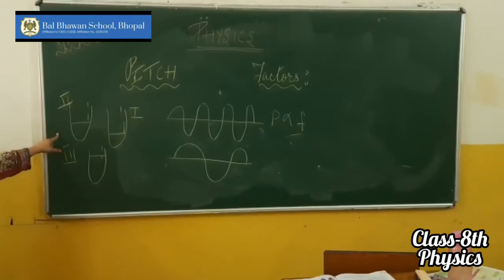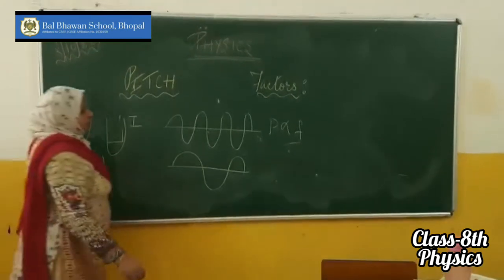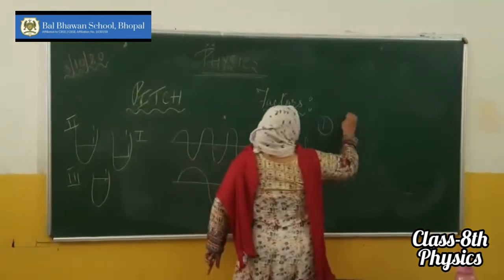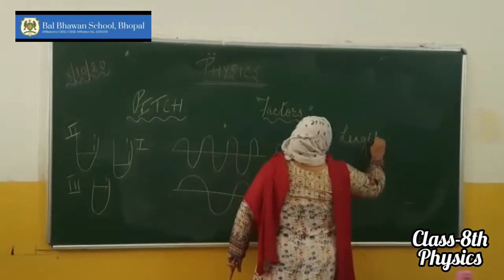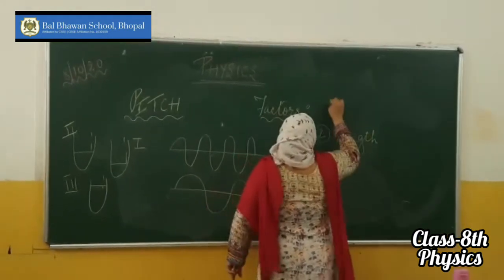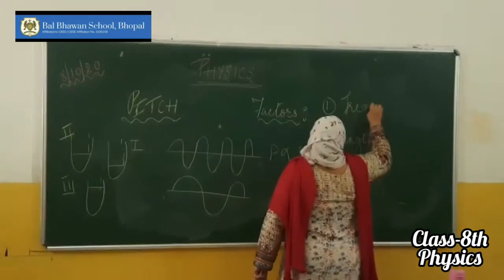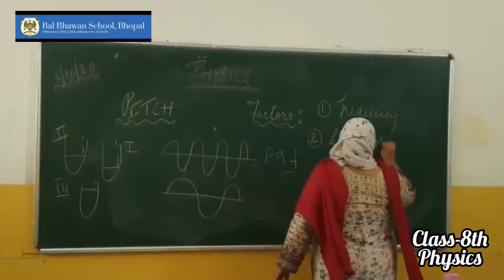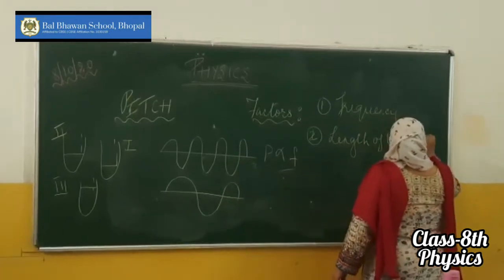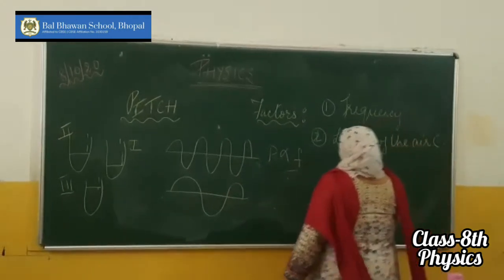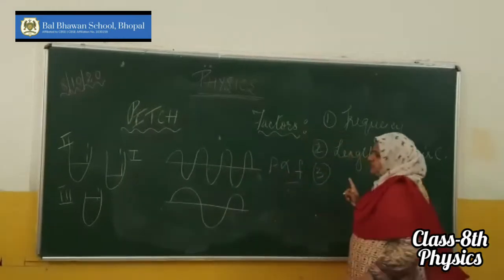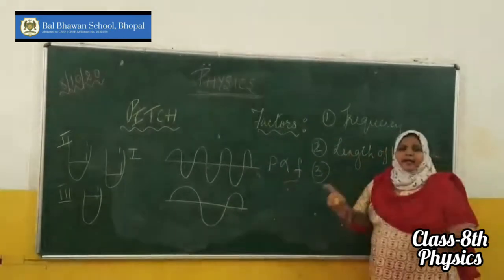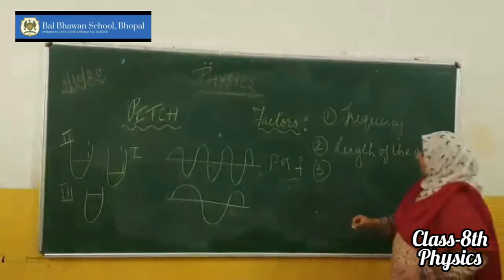So the factor on which the pitch of a sound depends is the length of the air column. First is the frequency of a vibrating body. Second is the length of the air column. And the third factor on which the pitch depends is the length or thickness of a string.